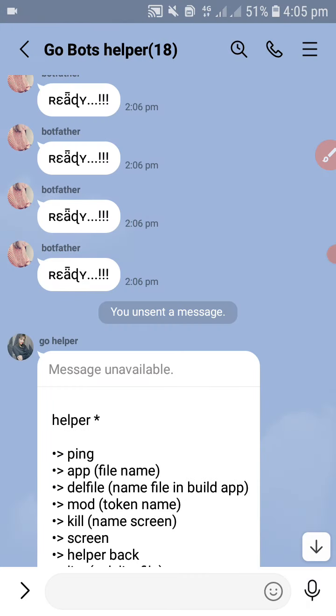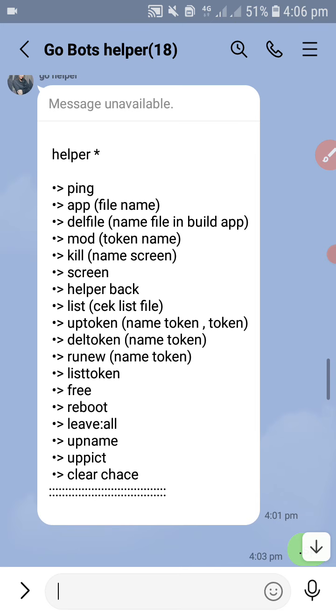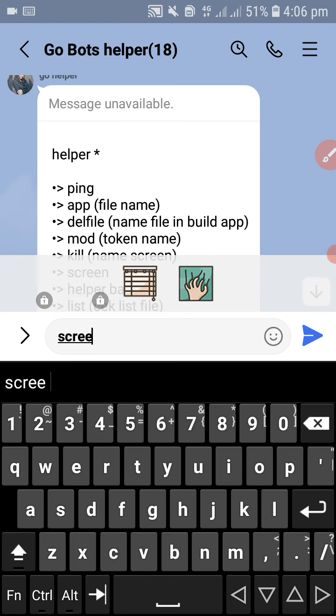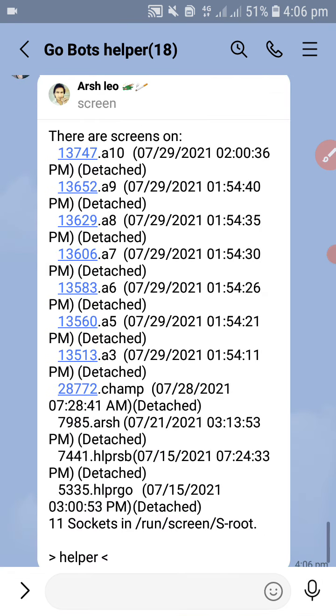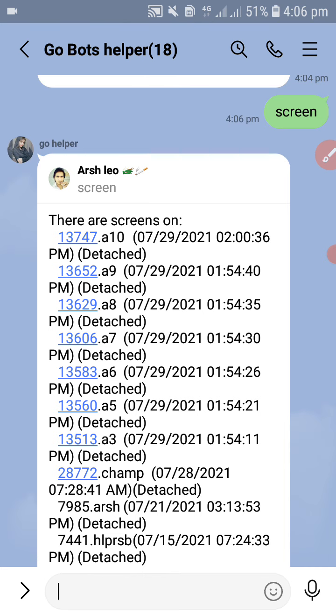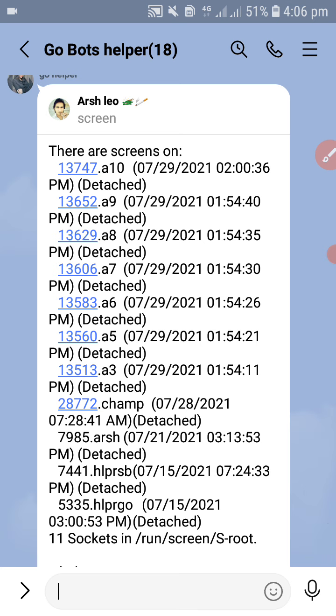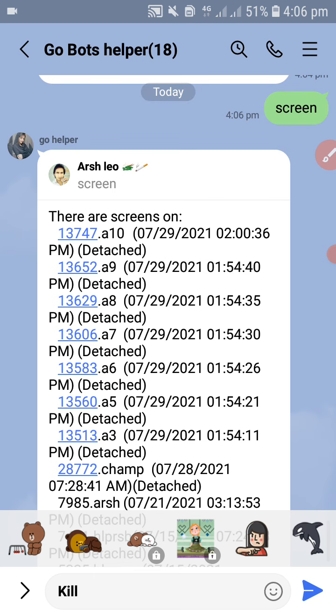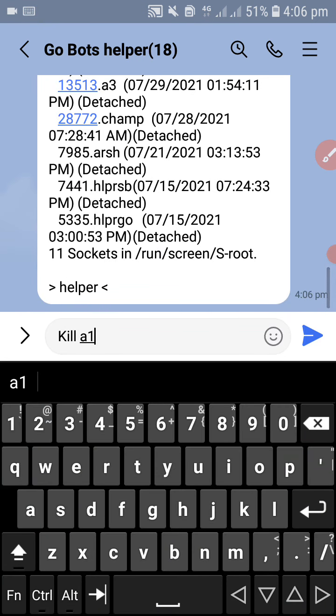If you want to turn off someone's boot, you can check here also screen. Your boot screens will be shown here, how many screens you created. Here a10, a9, a8. If you want to turn off someone's boot, then type kill. If I want to turn off a10, I will click a10, so the boot will be off, and then send this message. Your helper will turn off this one boot a10. If you want to turn off all boots, you can easily turn off like this.